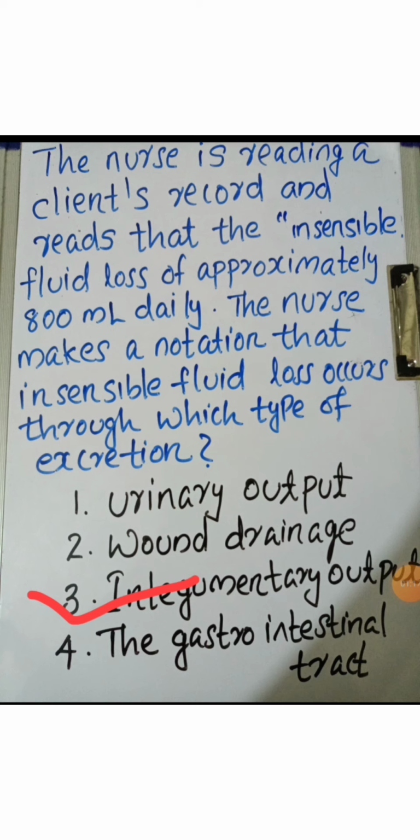All the others are normal measurable fluid volume losses. So it is sensible, that means we can measure and count the fluid volume loss through all the other methods. Insensible output is through perspiration and our breathing, that means through our lungs the water is lost. That refers to insensible fluid loss. Approximately 800 ml per day is the normal range.